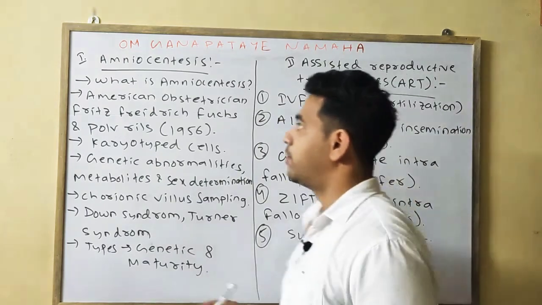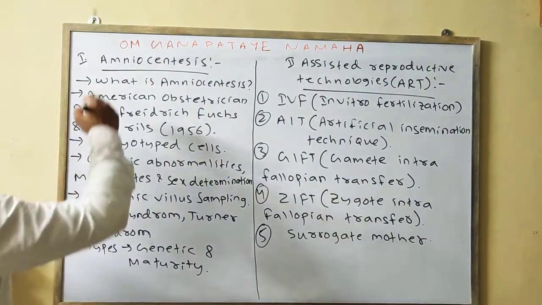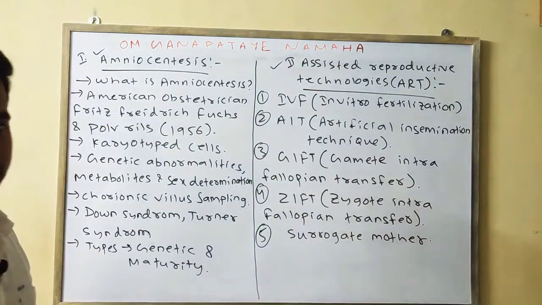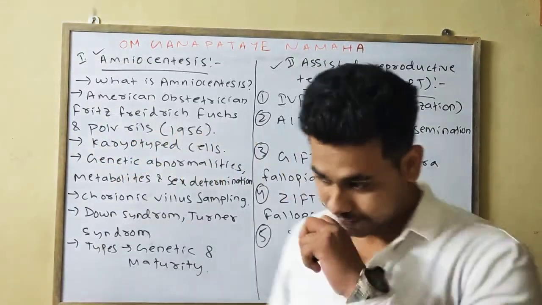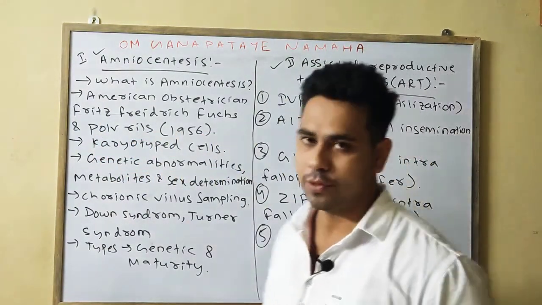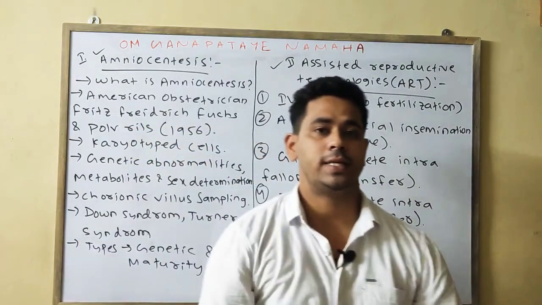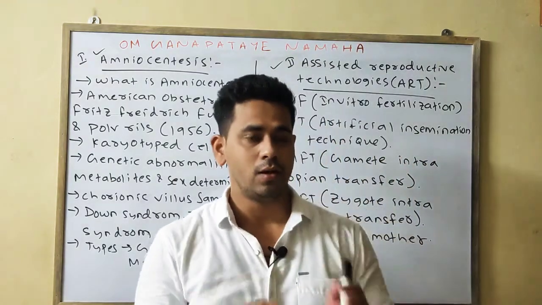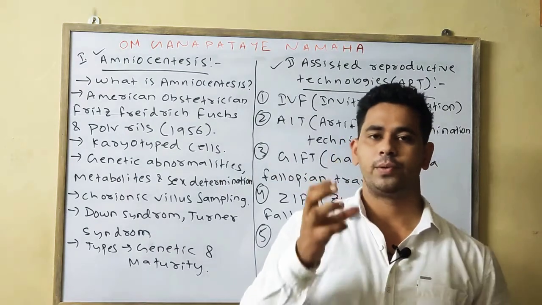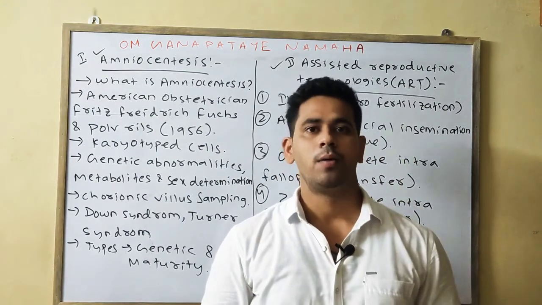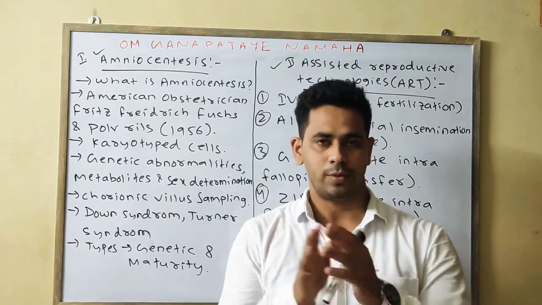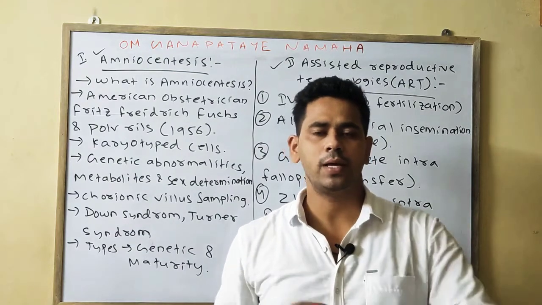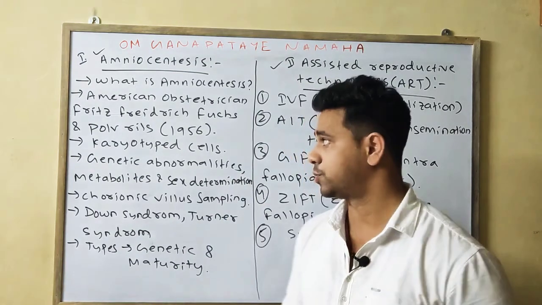Now we'll discuss the next two important 3.5 mark long questions. One is amniocentesis, and the other is assisted reproductive technology, or ART. Firstly, we'll discuss what amniocentesis is. Amniocentesis, we know, is a technique by which we can check whether various genetic disorders are present in the growing fetus or not. We take around 15 ml of amniotic fluid and analyze the fetal cells, so that we can diagnose any genetic abnormalities or any metabolic disorders that may be present.